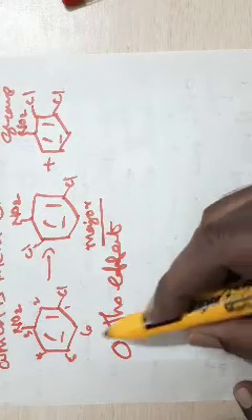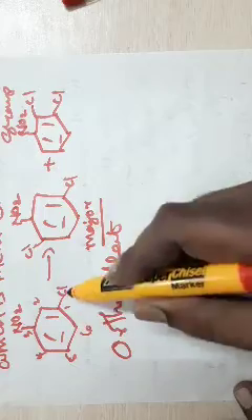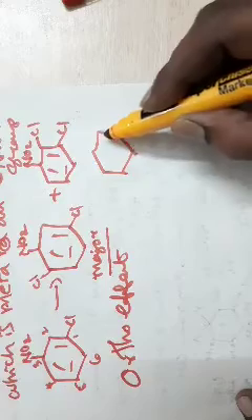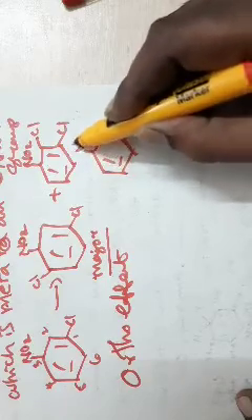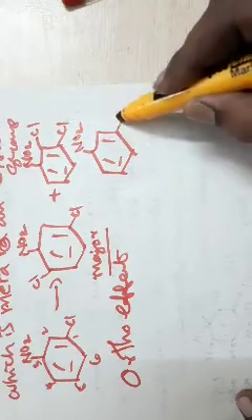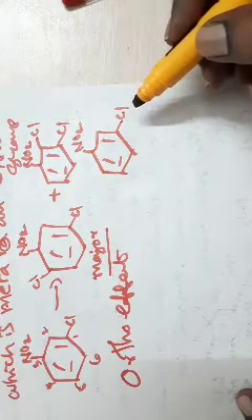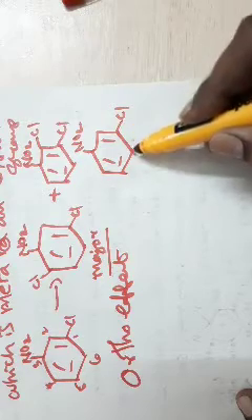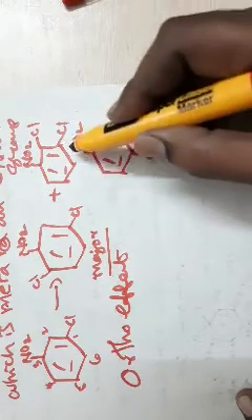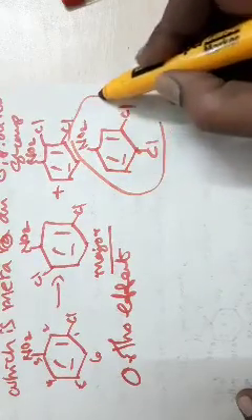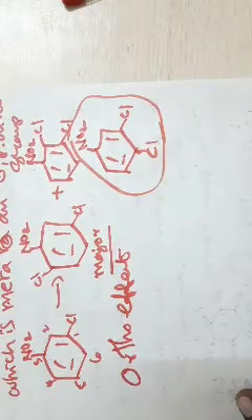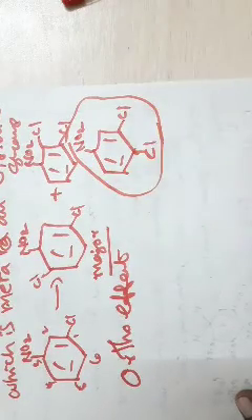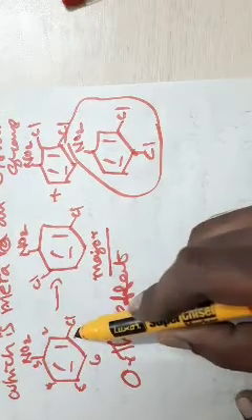You can ask, why not this position, which is ortho to the chlorine? This is also a possibility, since chlorine is meta to the nitro group, which is meta-directing. But this product is not at all obtained. An ortho dichloro compound is not obtained when a meta-directing group is meta to the chlorine.